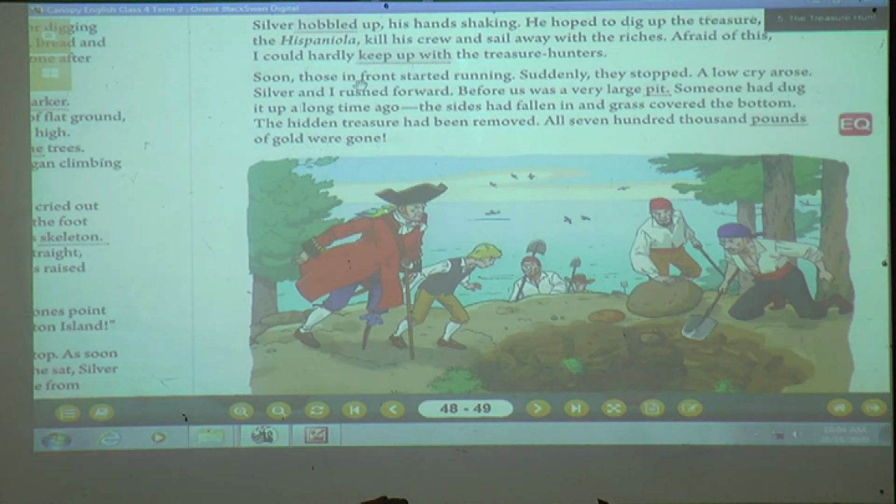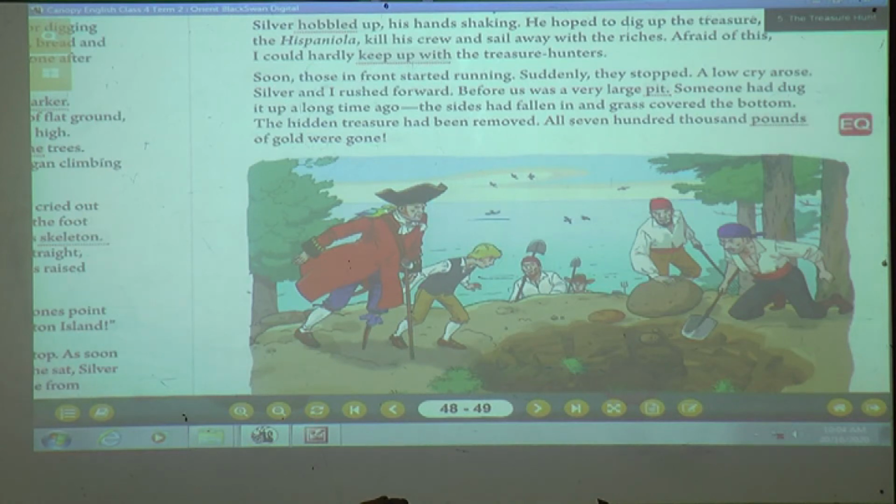Now Silver hobbled up, which means he walked slowly. As he was climbing, he was very tired, so Silver walked slowly with a limp, and you can see one of his legs also. Yes or no? Yes. So he was having some pain, okay, and his hands were also shaking.